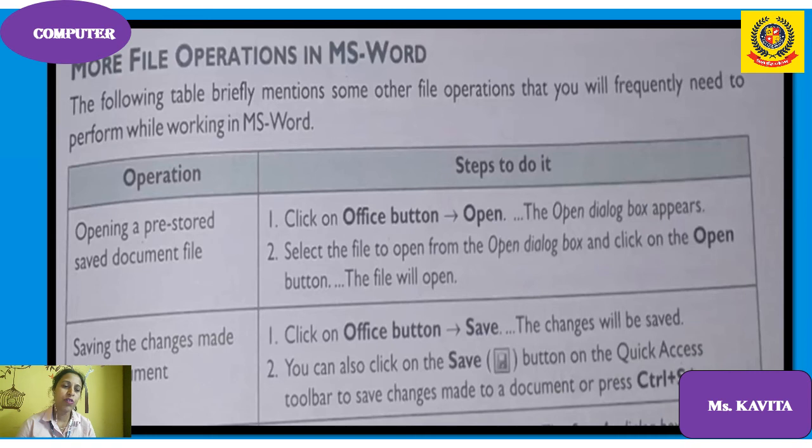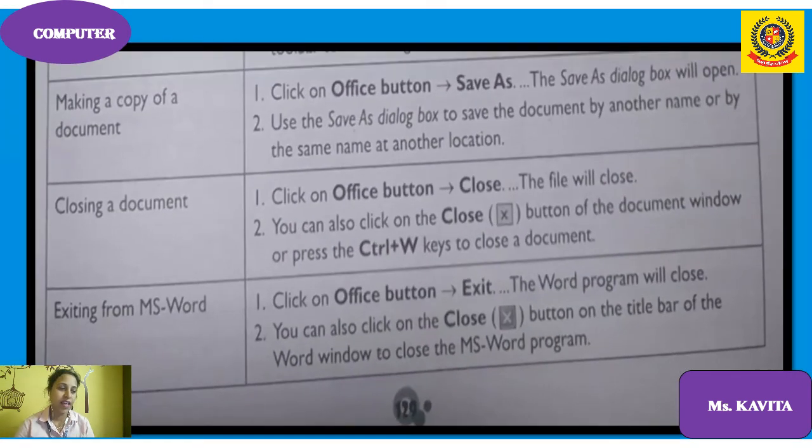More file operations of MS Word. How to open? Suppose you have already created a file. Opening a saved document: click on the Office button, Open. The Open dialog box appears. Select the file to open. The file will open. Now saving: click on the Office button, Save. The changes will be saved. You can also click on the Save button on the quick access toolbar, or the shortcut key is Ctrl+S.